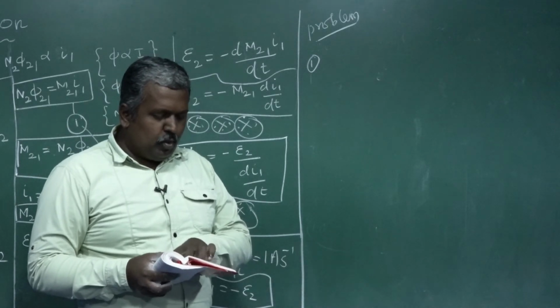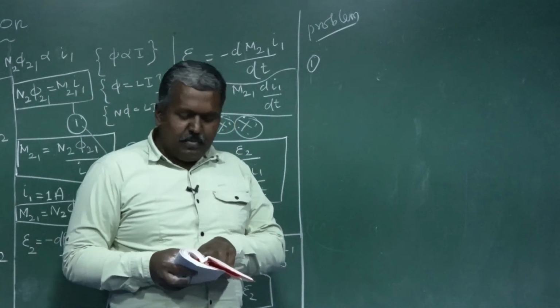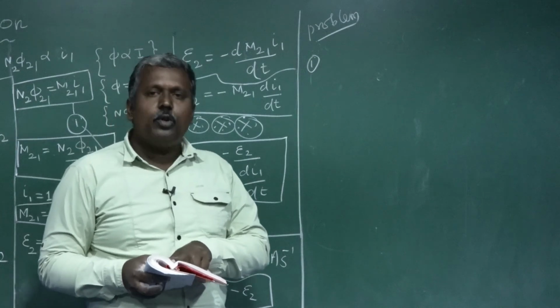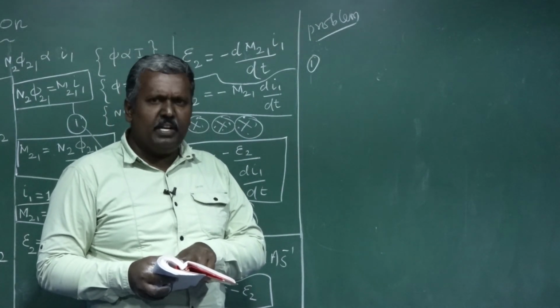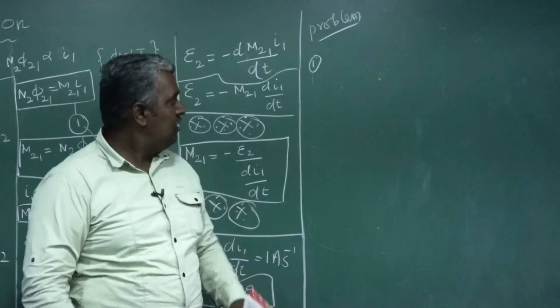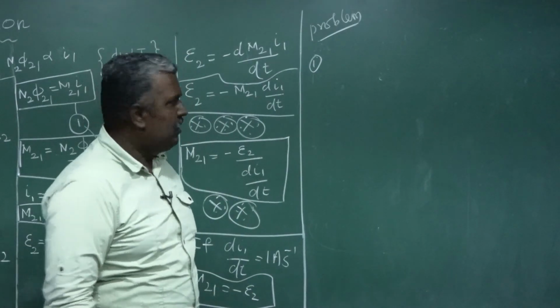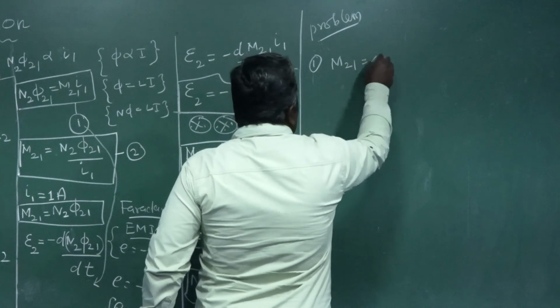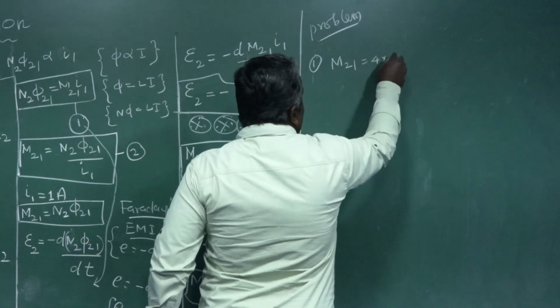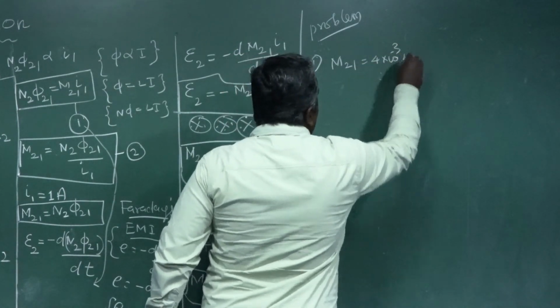The coefficient of mutual induction of a pair of coils is 4 millihenry. Write it in symbol. M21 is equal to 4 millihenry, meaning 10 power minus 3 Henry.